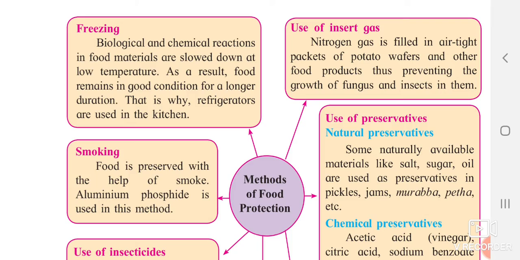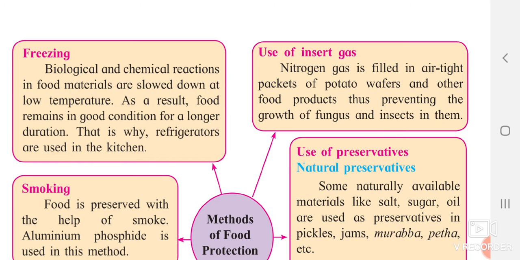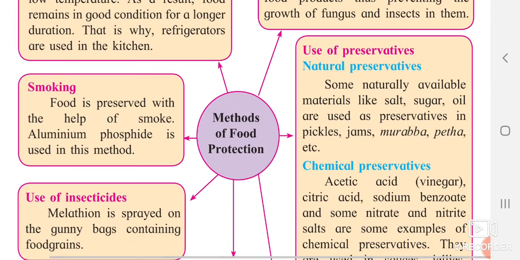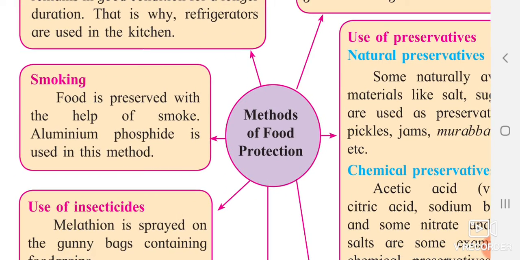Now the next one is the use of inert gas. Normally we know inert gases are used, but specifically nitrogen gas is used in packaged food, such as airtight packaged foodstuff like Lay's wafers. Whatever air is present inside, it is nitrogen which keeps the food safe for a longer period of time. The next one is smoking, not the cigarette kind of smoking. Smoking means they release smoke, and because of this smoke, fungus or microorganism growth is not that good, and that's why it is one method of preserving food.